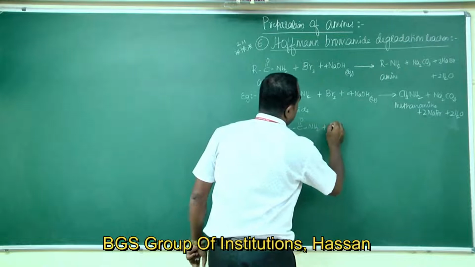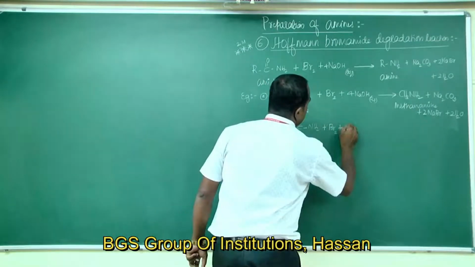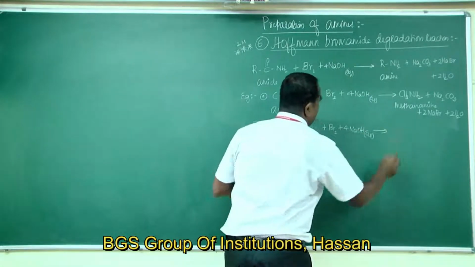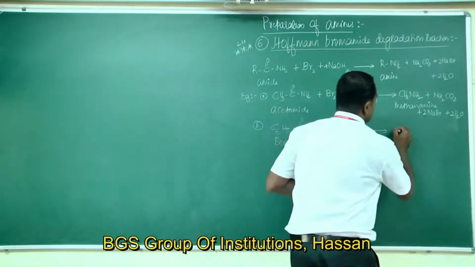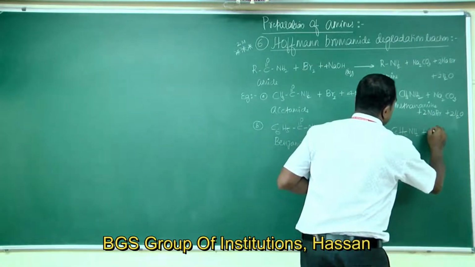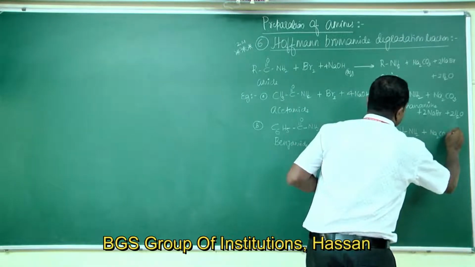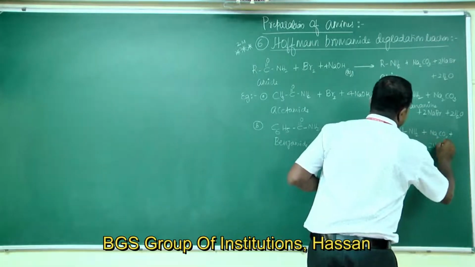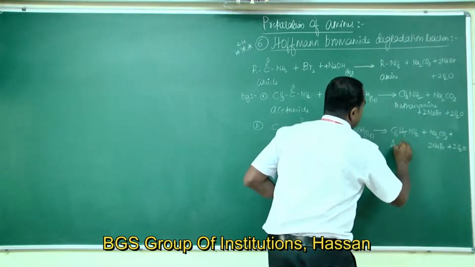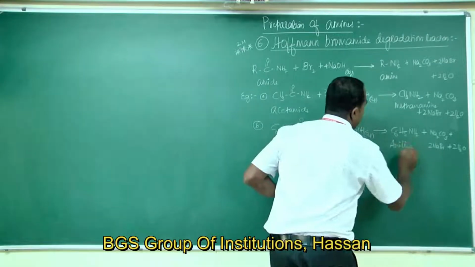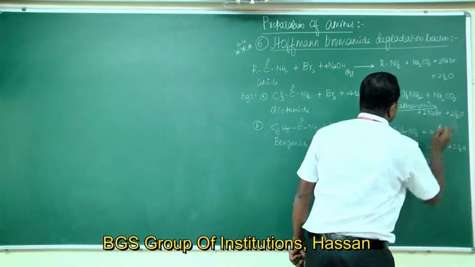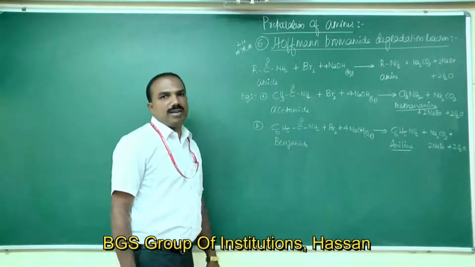Benzamide on treating with bromine in presence of aqueous sodium hydroxide gives C6H5NH2, that is aniline, or benzenamine. This is a primary aromatic amine.